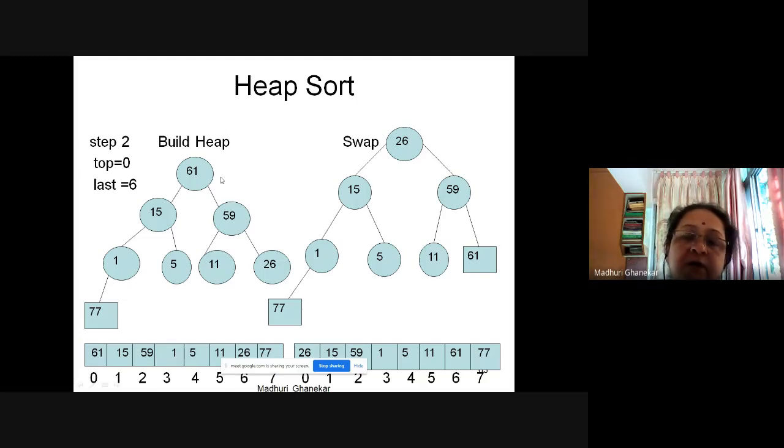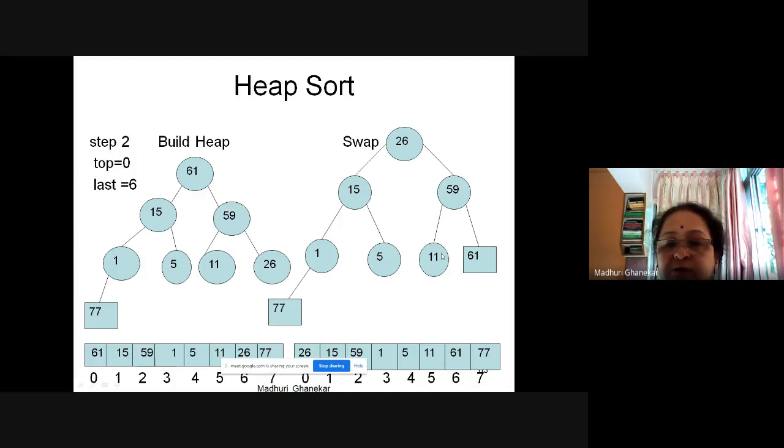What we are doing, we are performing 2 steps. First step is building the heap, and then second step is swapping the elements, and after that we represent it in the tree. Okay, now here again you will observe, we want to retain those 2 values as they are. We don't want to disturb those 2 values. So what we do here, we check only those many elements, and we will check if the heap property is fulfilled or not. Now this part is okay.